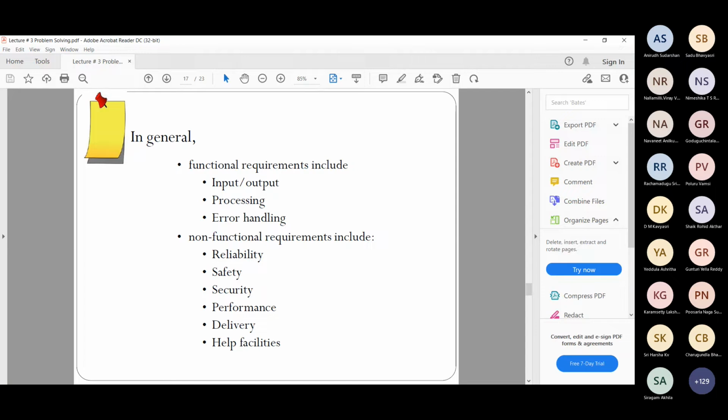So why it could be a functional requirement is because that is part of input output itself. Like in the sense of how well you are able to process, and basically does the error handling also exist there. So these are basic requirements from your software. But other than that, security, safety, performance, etc., would become non-functional requirements.